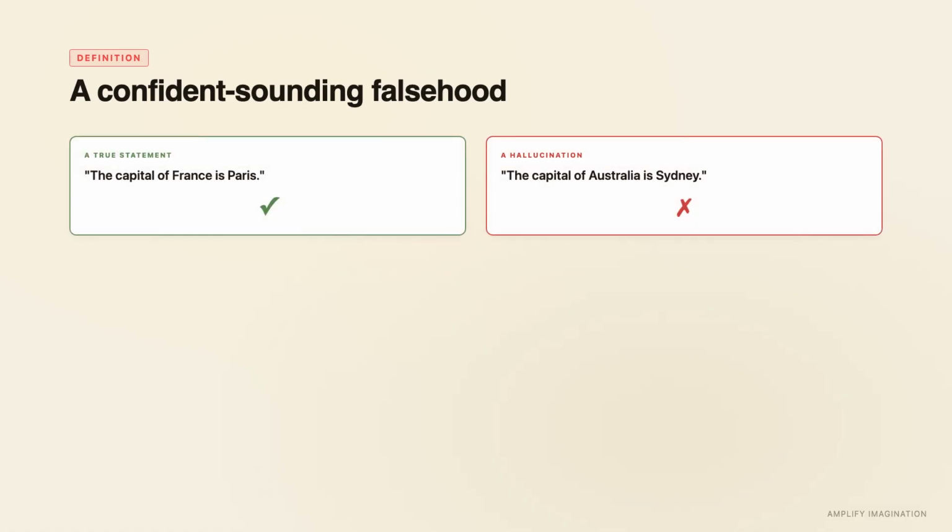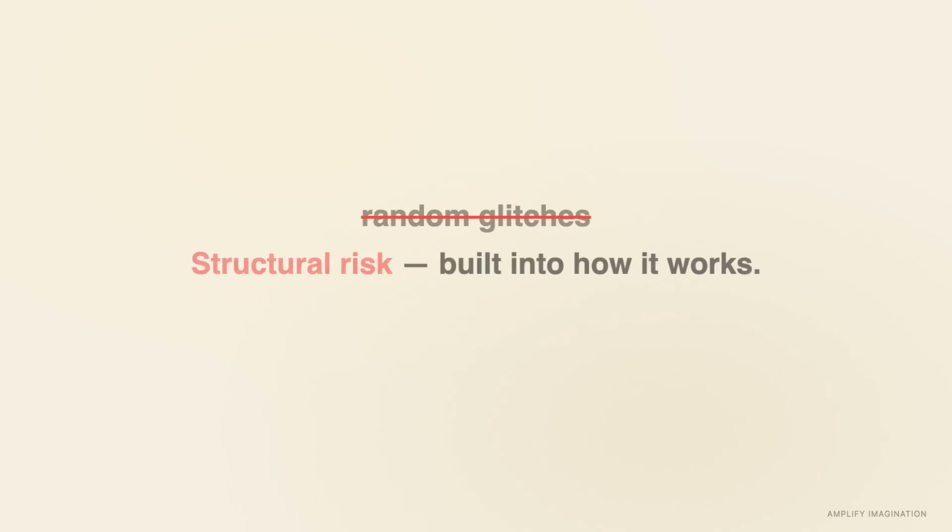A hallucination is when the model says something false, but says it in the same confident voice it uses for things that are true. The grammar is fine. The tone is right. The fact is wrong. And the user usually can't tell. Hallucinations aren't random glitches. They're a structural risk in systems that generate plausible next tokens.